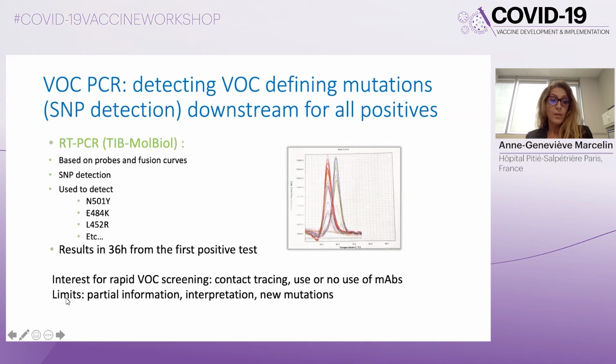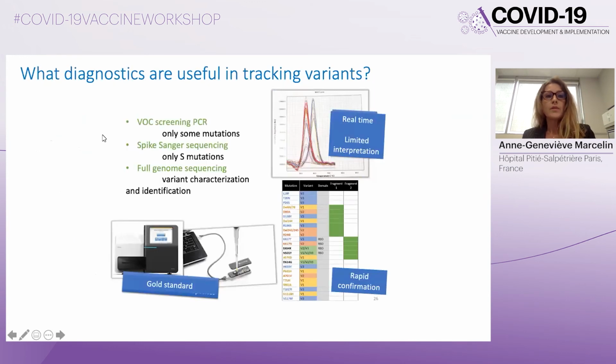However, there are some limits because this strategy is giving only partial information. It could sometimes be difficult to interpret this test. And if there is a new variant with a new mutation, you have to adapt your strategy and design a new PCR. So what are the diagnostics that are useful in tracking variants?